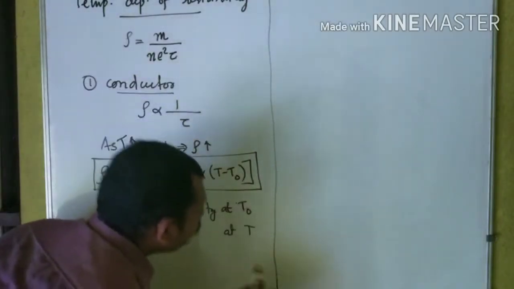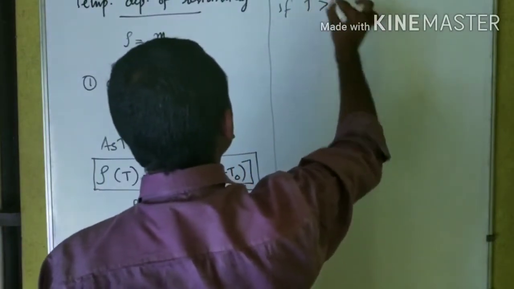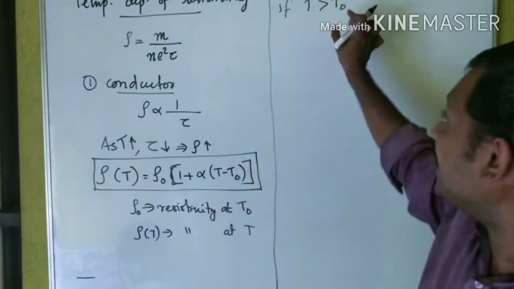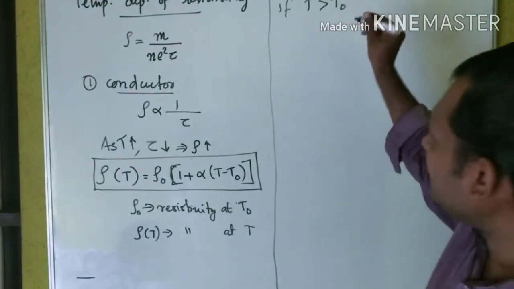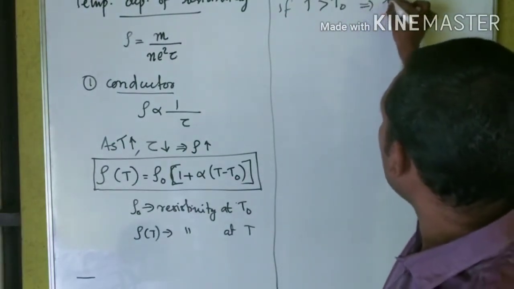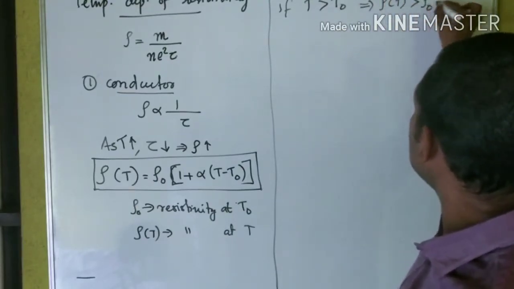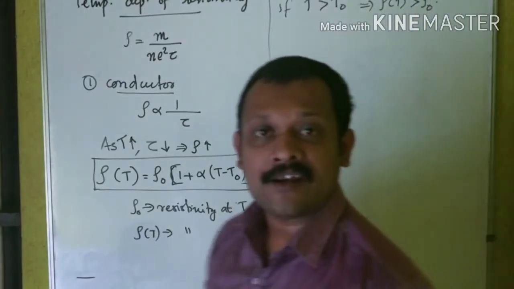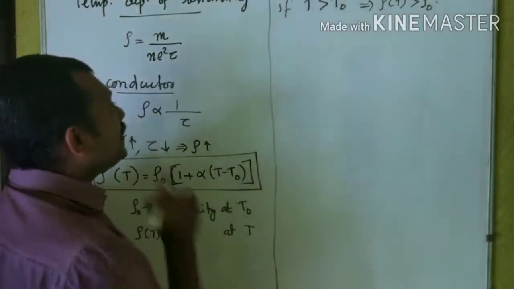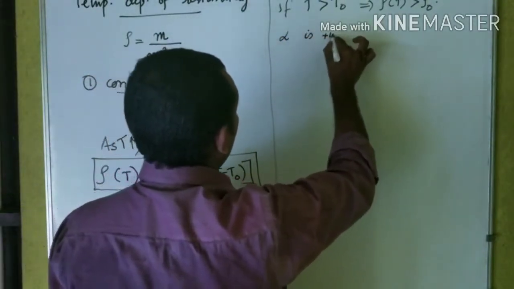Now, if T is greater than T0, what will happen? It implies rho of T must be greater than rho 0, which means alpha is positive for a conductor.